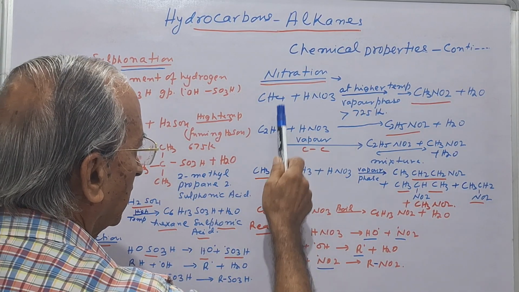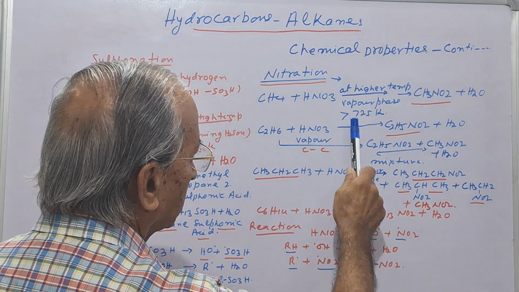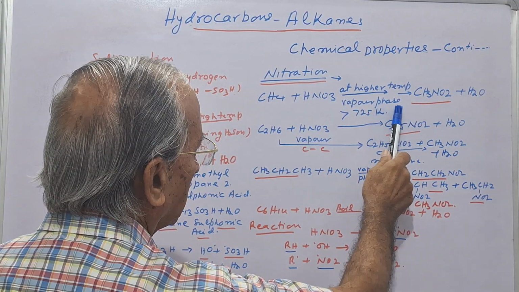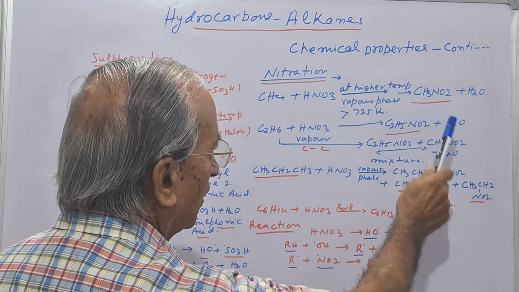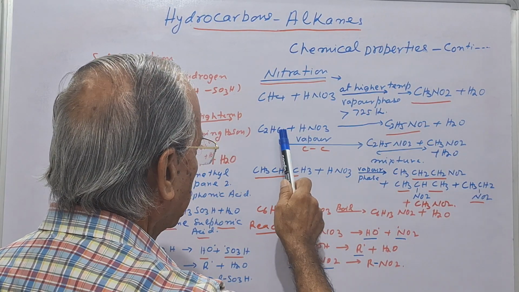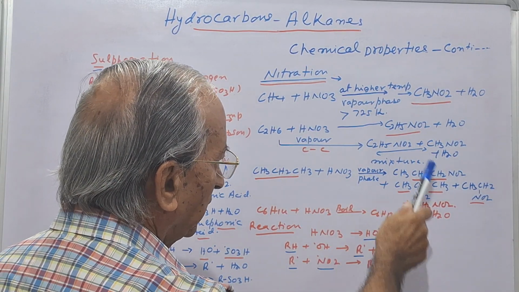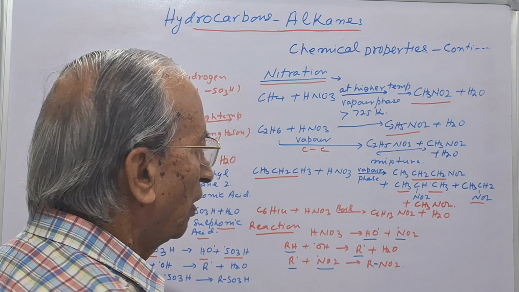So methane, ethane, propane, they react at high temperature in vapor phase. Nitromethane is formed in the first case, but in ethane and propane, a mixture of nitro products is formed.